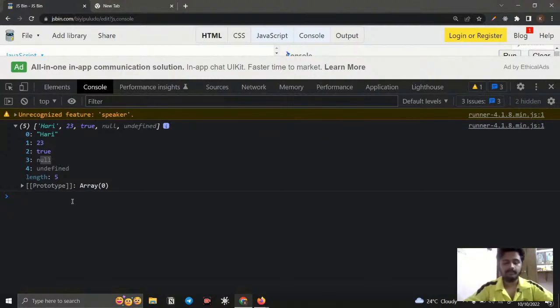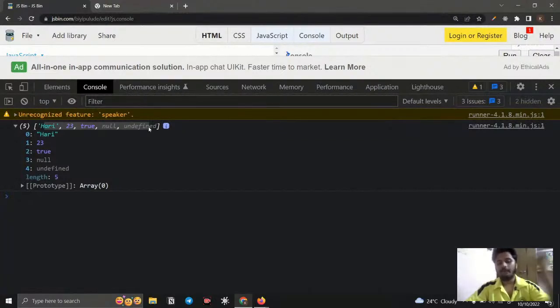I think some person asked for memory, right? Memory heap. So this is how it gets stored in memory. So what are these 0, 1, 2, 3, 4? These are all considered as indexes. What do we mean by indexes? Indexes are the places where we store more than one value, right? Indexes are the place where those data are stored.